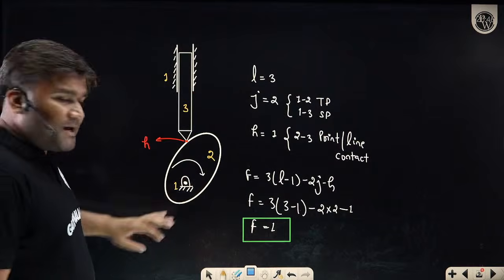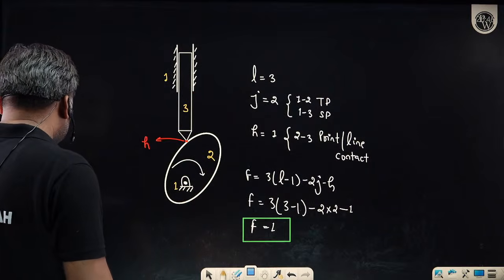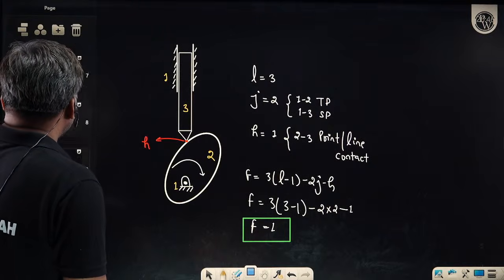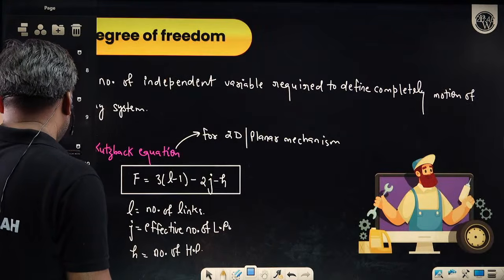Okay, is this clear? Is everybody getting this now? So this was all about degree of freedom.